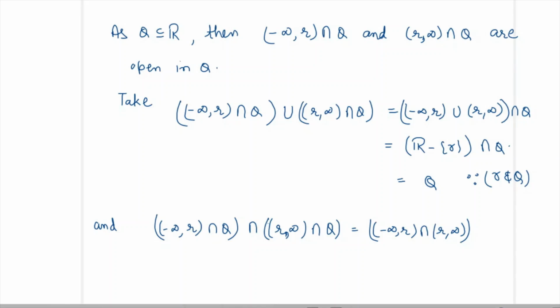So these are two disjoint intervals, its intersection with Q is phi, and these two open sets are non-empty also, so Q can be written as two disjoint non-empty open sets, so it means Q is disconnected.